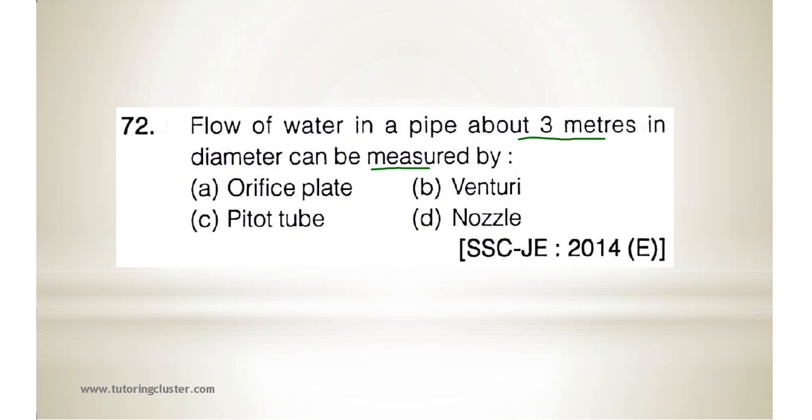Okay, so basically what we have to measure? We have to measure the flow. So you can use the orifice meter. You can also measure the flow using a venturi, but the problem will be it is very difficult to manufacture a venturi of such large diameter, 3 meter. So an orifice meter can be easily used for the measurement of flow in a pipe of about 3 meters. Okay.